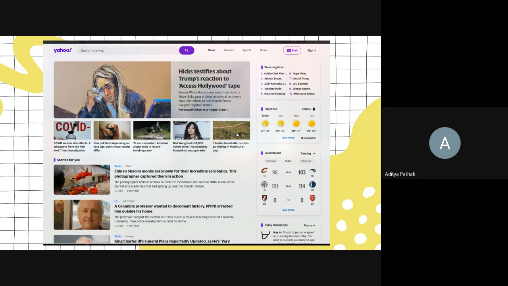What I meant to say was that I don't think it's a fair comparison between the two images that he showed us, because while Yahoo has a lot of information, it has news on one side, it has a weather report on another side, and the image you showed us of Google was just a minimalistic search bar with the search button and just language options.